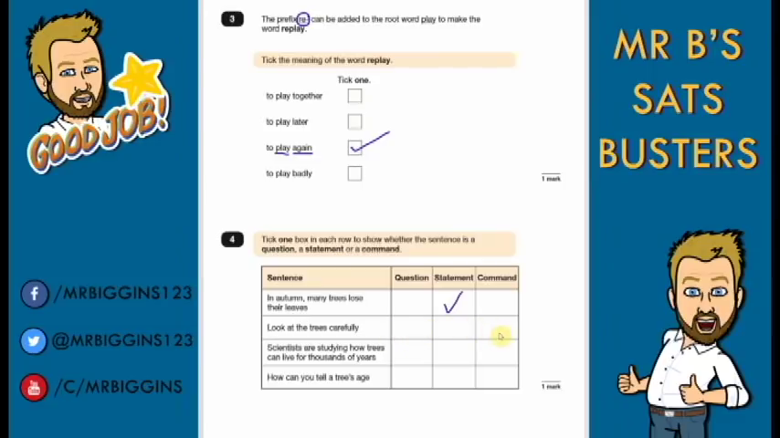Look at the trees carefully. Not a question because you don't need an answer, but you are telling someone to do something, so that is a command. Next, scientists are studying how trees can live for thousands of years. Again, doesn't need an answer.